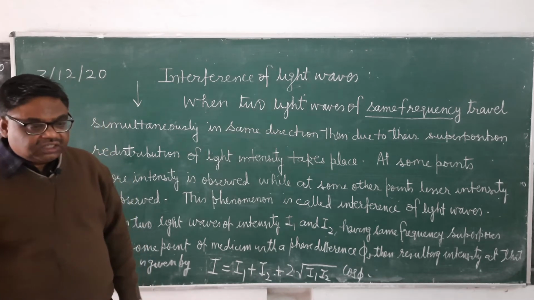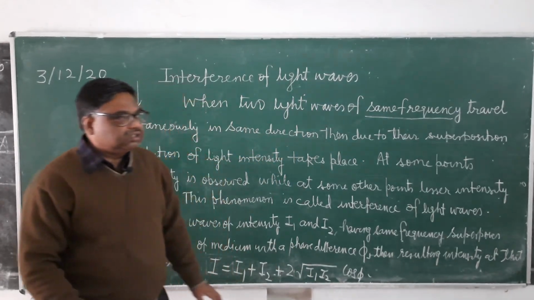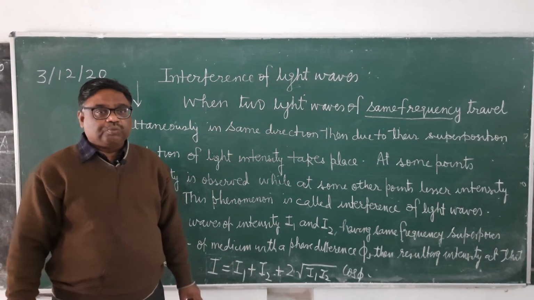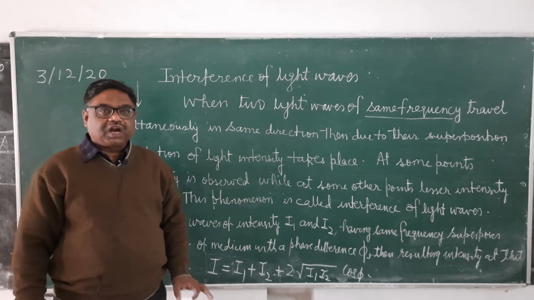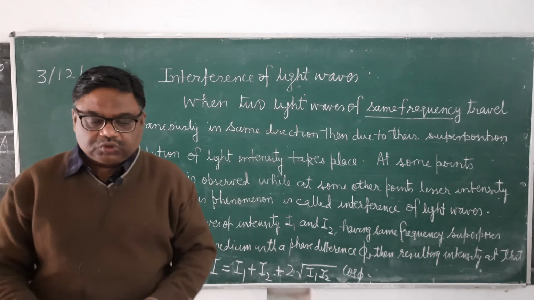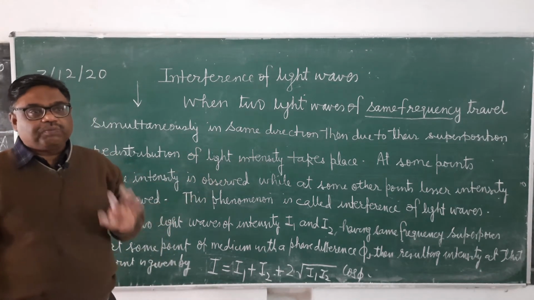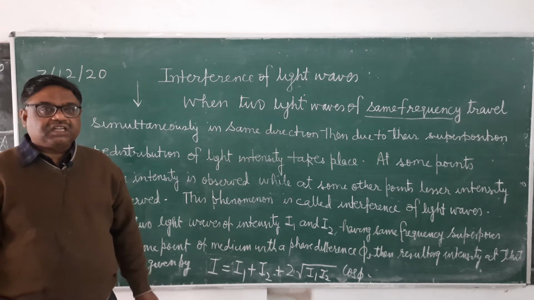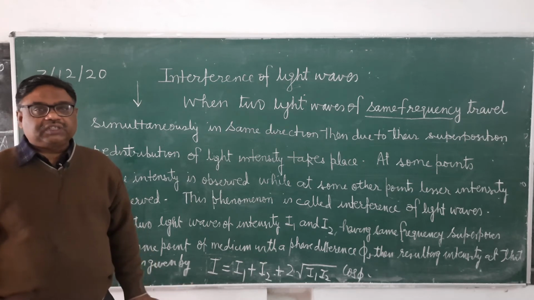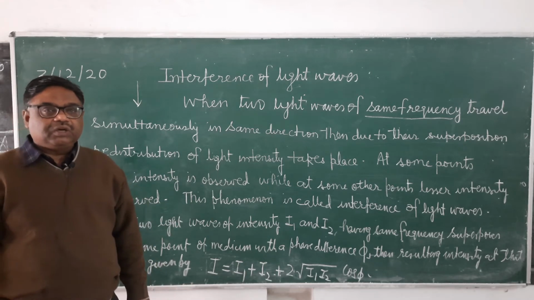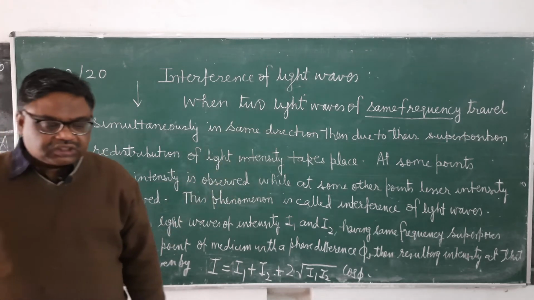But let us see whether this actually takes place or not. If you turn on two light sources in your room, will you find a non-uniform distribution of intensity? No, we will not find a non-uniform intensity distribution. Everywhere there will be the same brightness. If there is somewhere darkness, that may be because of some shadow. Otherwise, at every point of the room there will be equal brightness, equal to I1 plus I2. So why is it not taking place?